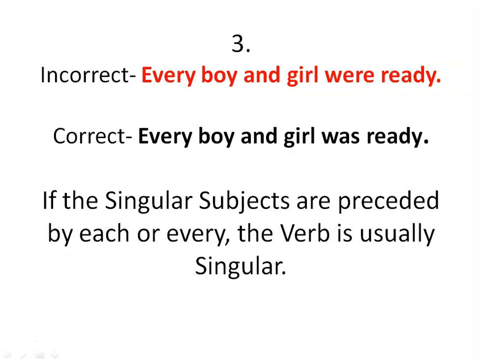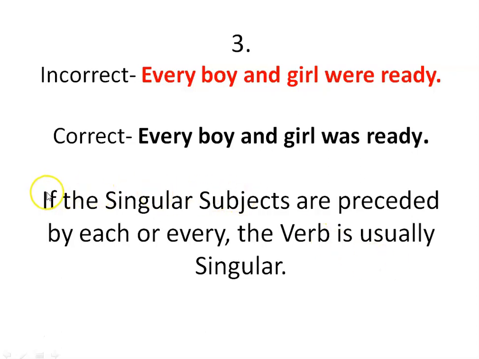Next one: Every boy and girl were ready. That's an incorrect sentence because it is already mentioned in red color and tagged as incorrect. The correct version is: every boy and girl was ready. What's the reason behind the correction?